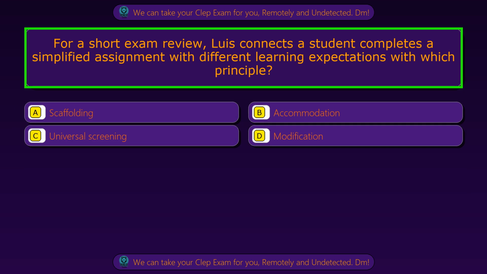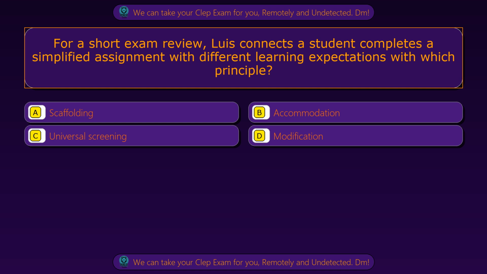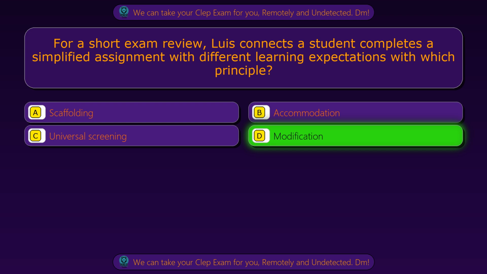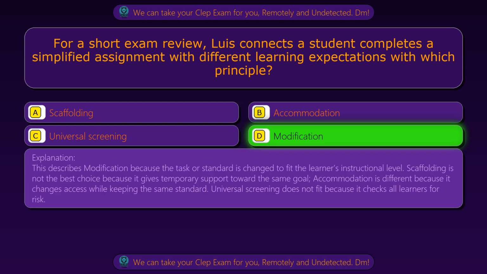Question 65. For a short exam review, Luis connects a student completes a simplified assignment with different learning expectations with which principle? Option A, scaffolding. Option B, accommodation. Option C, universal screening. Option D, modification. The correct answer is option D, modification. This describes modification because the task or standard is changed to fit the learner's instructional level.